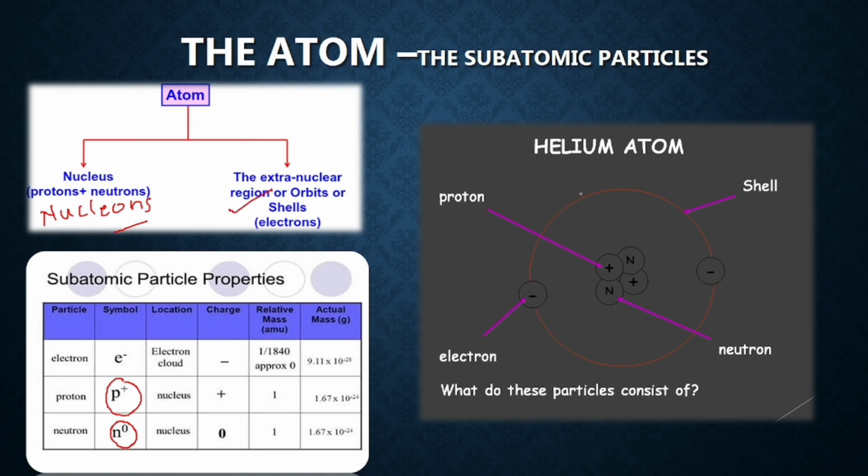So what are the components? You can see here an example of a helium atom, where the nucleus contains two protons and two neutrons, making the atomic mass of helium 4 amu. The mass of an electron is negligible, and there are two electrons moving around in the shell. The first shell is the K shell, where two electrons are possible, moving around in a fixed orbit. This is what the helium atom is all about.